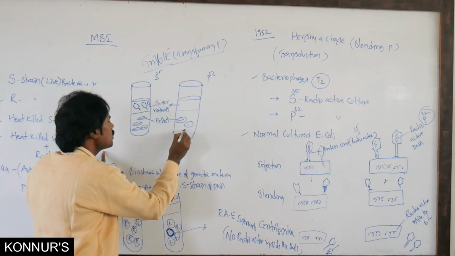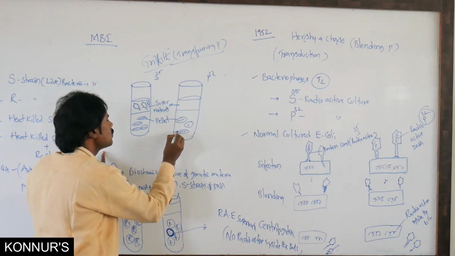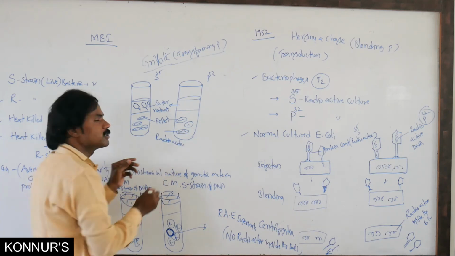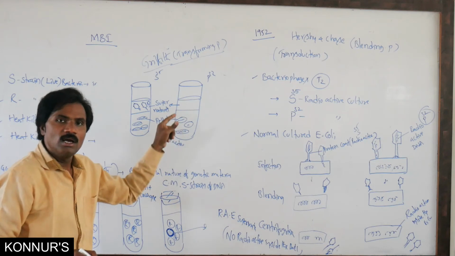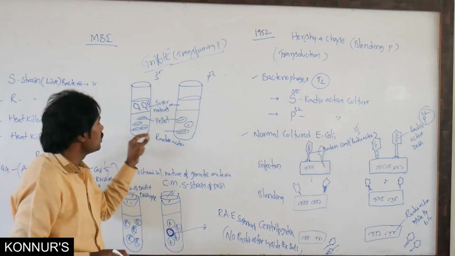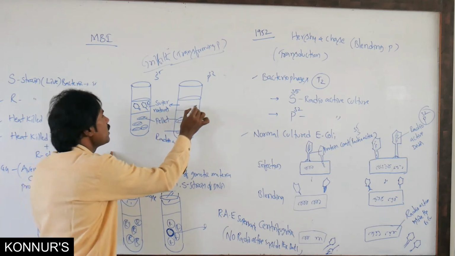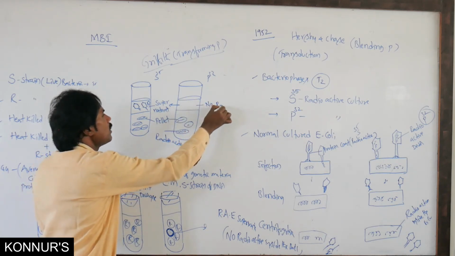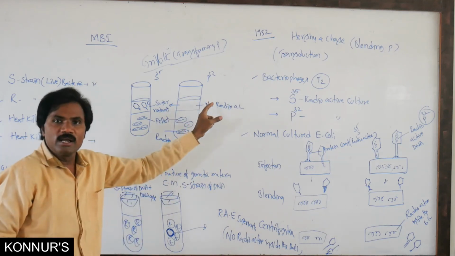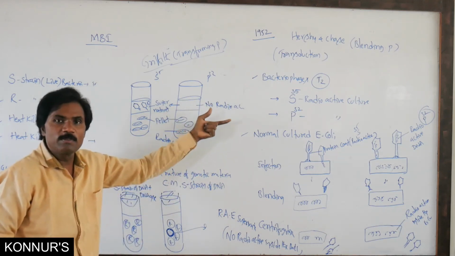The heavier material, the bacteria, is present in the underneath part of the test tube, the pellet. Apart from this, the pellet contains radioactive nucleotide, meaning the bacteria also carry radioactivity, but in the supernatant there is no radioactive element; the proteins may not be present.